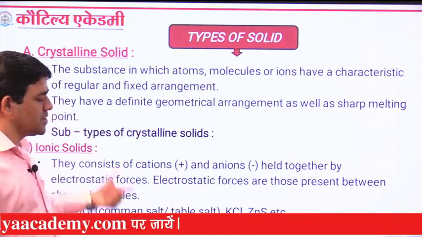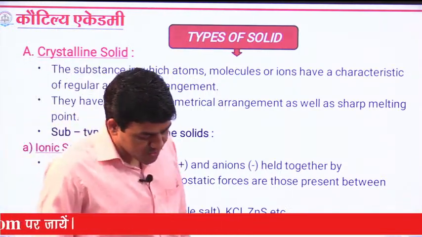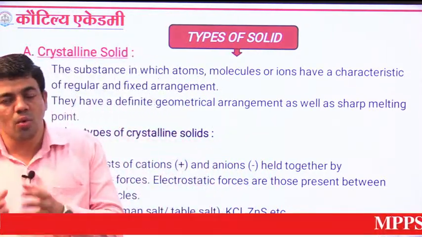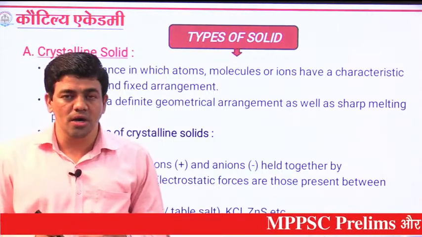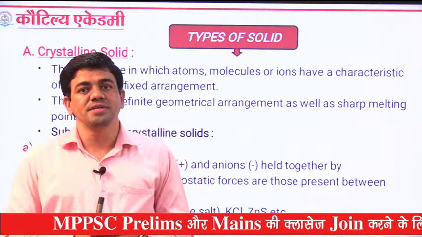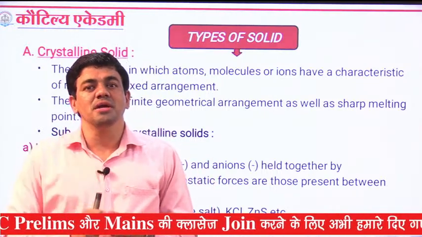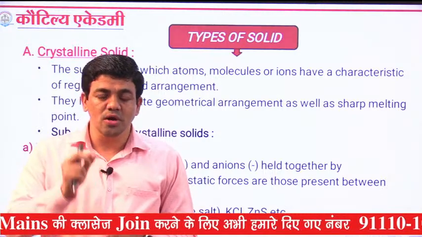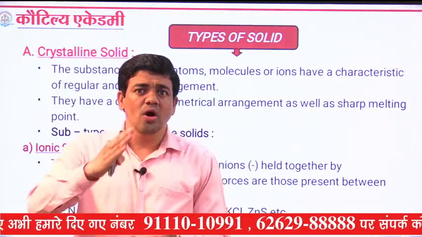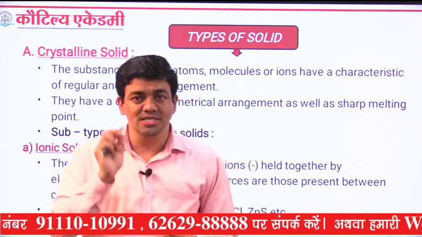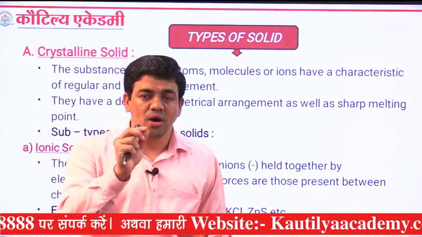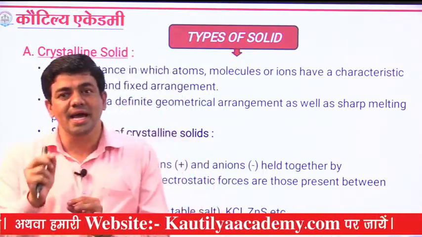So, ionic solids. Yesterday we discussed molecules, ions and atoms. So what do you mean by ions? An atom is the smallest particle of a substance. Smallest means that the particle should not be further chopped down or broken down. That kind of smallest particle is needed for this understanding, and that particle can be considered an atom.